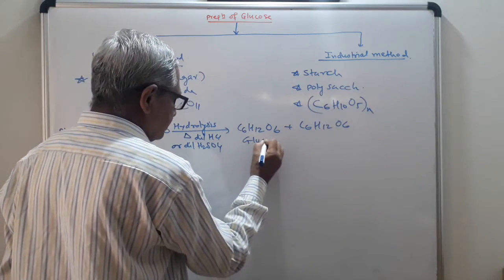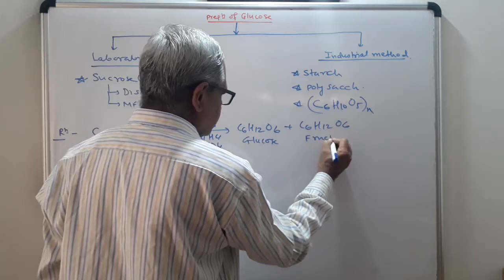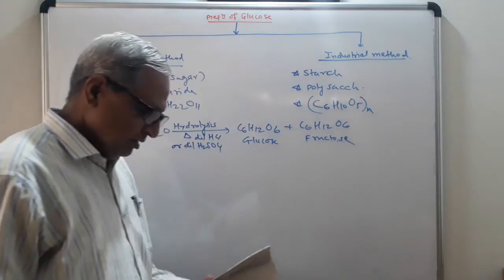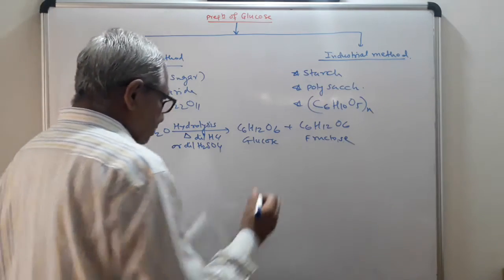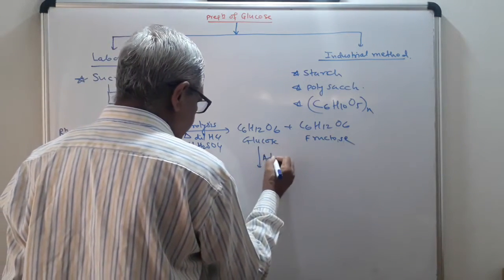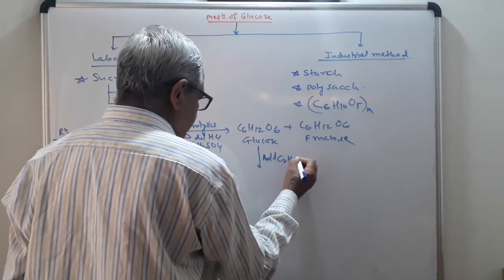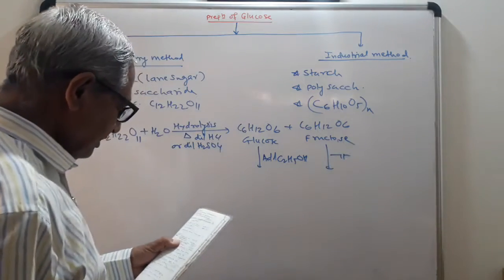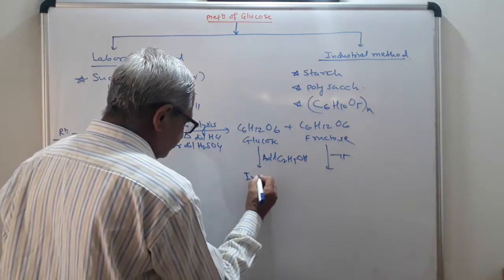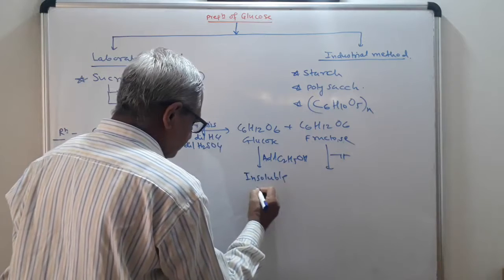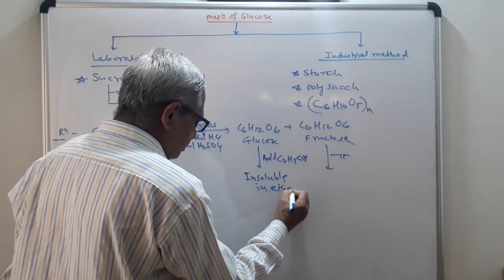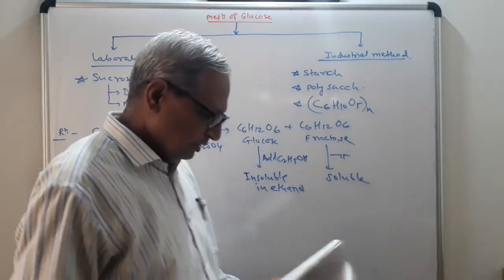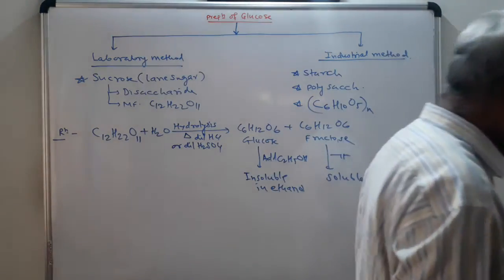One is glucose and the second is fructose. Both are monosaccharides. Then add ethyl alcohol, C2H5OH. Glucose is insoluble in ethanol, and fructose is soluble in ethanol. Therefore, they can be easily separated.